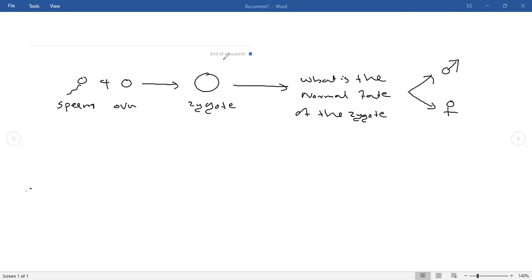Yes, sir. Okay. Sperm and ovum joined together and developed into a zygote. So I'm asking whether it will develop into a male or a female. How is that determined? Depends on the X chromosome present in the sperm.